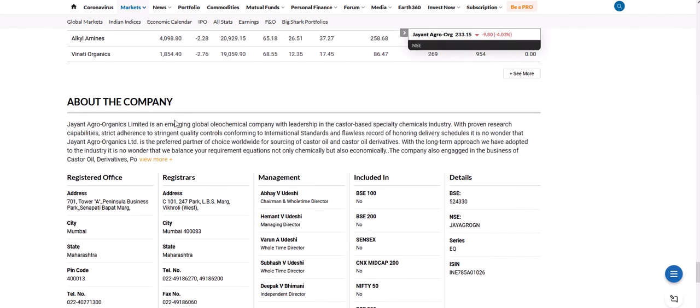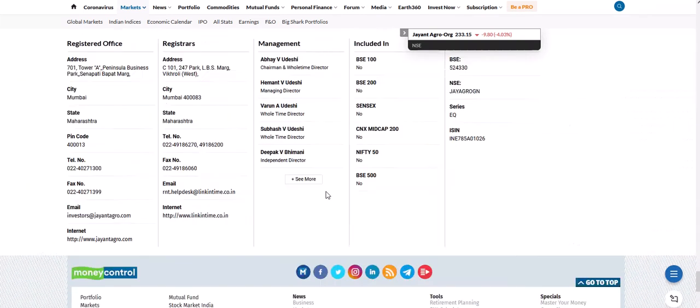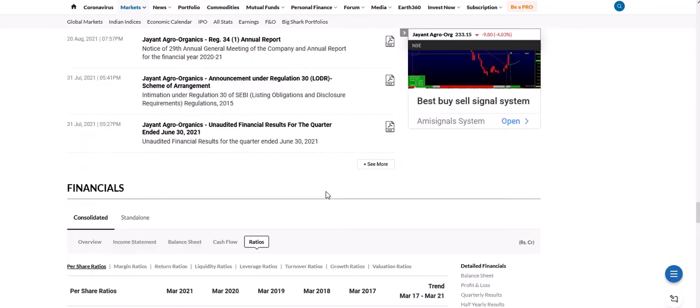About the company, I just told you it is an oil chemical company, a leader. Whenever you go to the site, you can read it in detail. These are the full address and management. So this is the fundamental analysis of this